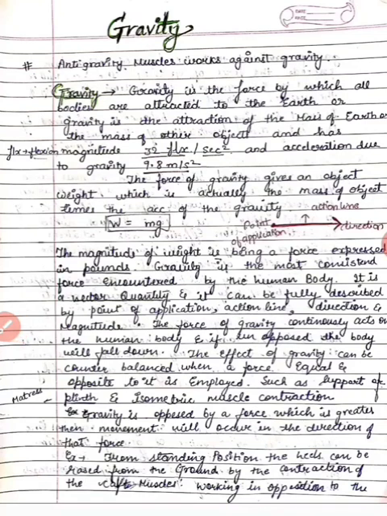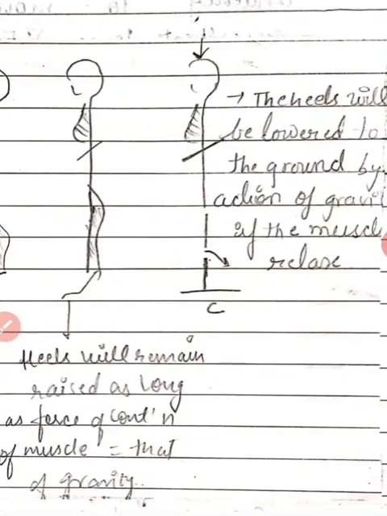Example: from standing position, the heels can be raised from the ground by the contraction of the calf muscles, working in opposition to gravity. As we see in the diagram, when we raise the heels, the force of contraction of the muscle is equal to that of gravity, and in the second figure, the heels will be lowered to the ground by the action of gravity if the muscles relax.